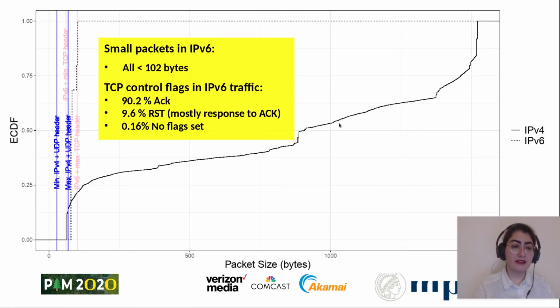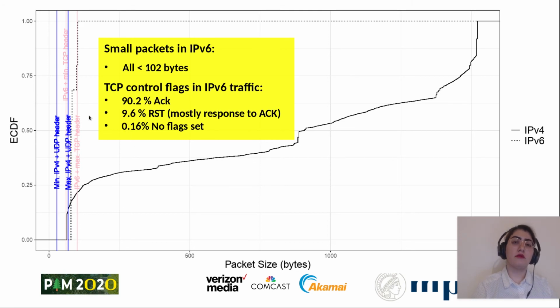We also analyzed packet size distribution, both in IPv4 in solid line and IPv6 in dashed line. In IPv4, the packet size distribution is much more spread out or unstable. In IPv6, we see that all the packets are smaller than 102 bytes, and half of the packets are 78 bytes, so they're relatively small. And 12% of the IPv4 packets are only 60 bytes. So that means that we also have some small packets in port 0 traffic.